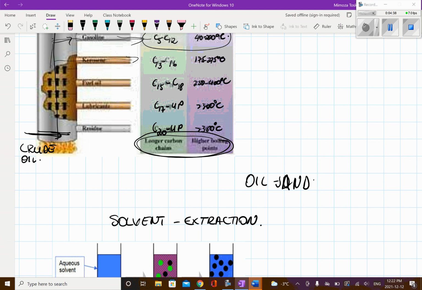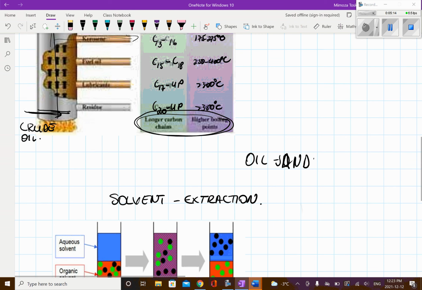This is a liquid separation. It involves using a solvent and is used across multiple industries, including making perfume, vegetable oils, and commonly in the petrochemical industry.